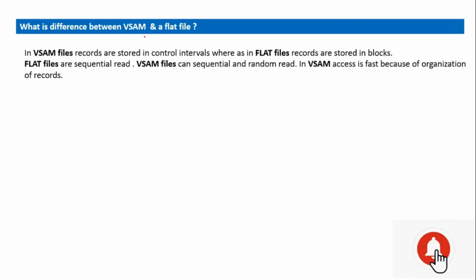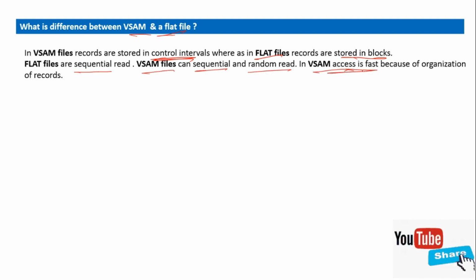And what is the difference between VSAM and a flat file? In VSAM, records are stored in control intervals, whereas in flat files, records are stored in blocks. Flat files are sequential read. VSAM files can be sequential and random read. In VSAM, access is fast because of the organization of records.